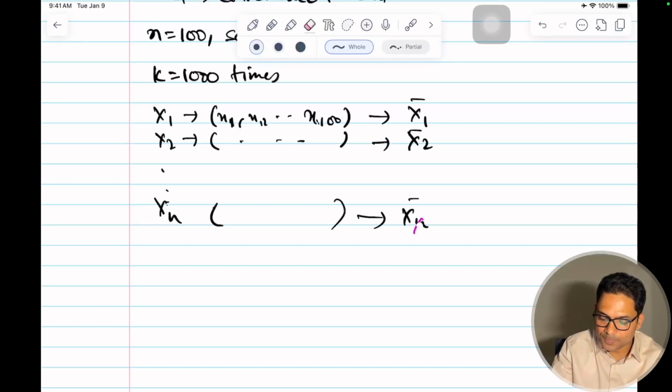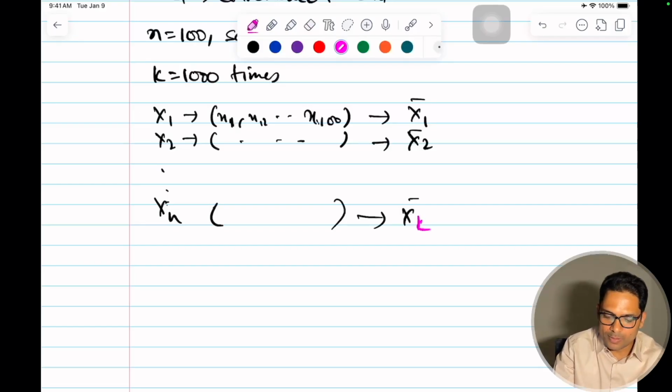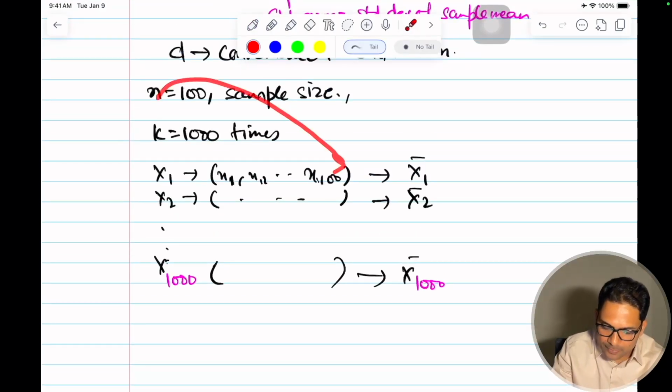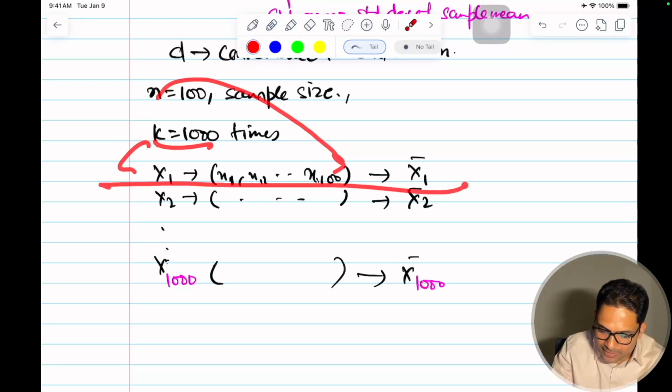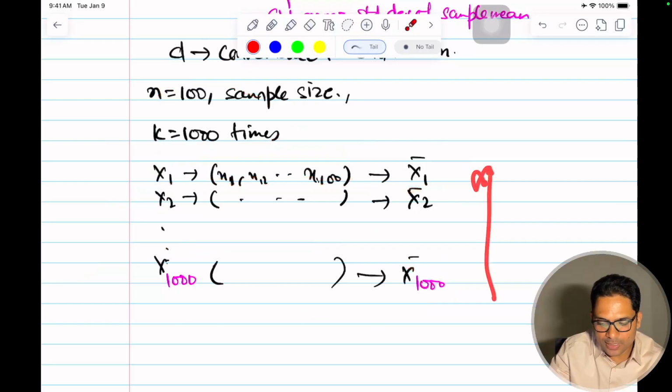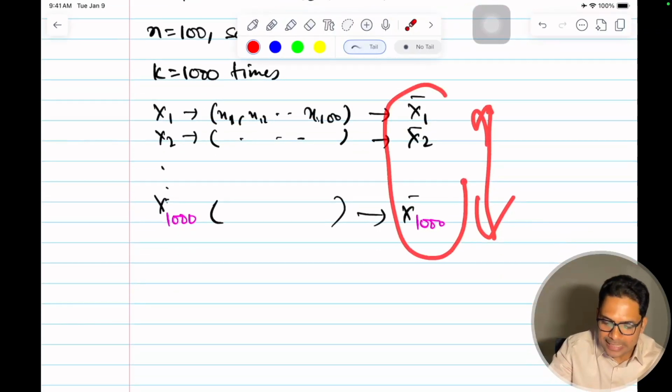These are k, where k is 1000 here, right? So n is equal to 100, and I am repeating the sampling k equals 1000 times. Now I get 1000 data points, and I plot these 1000 points.